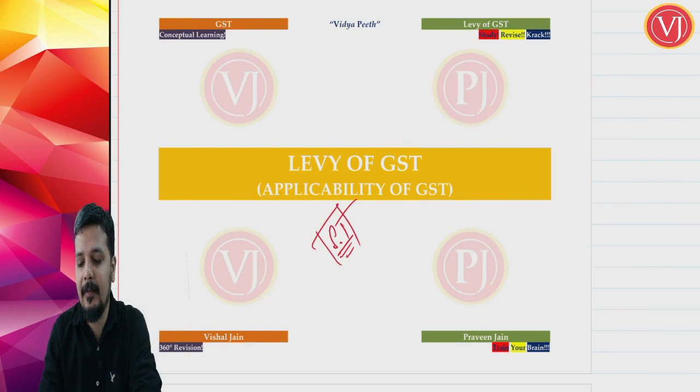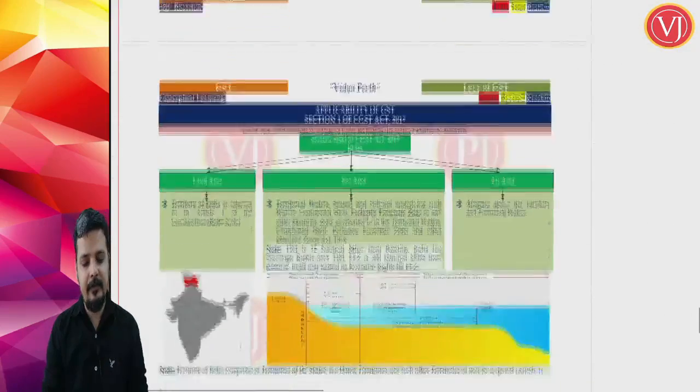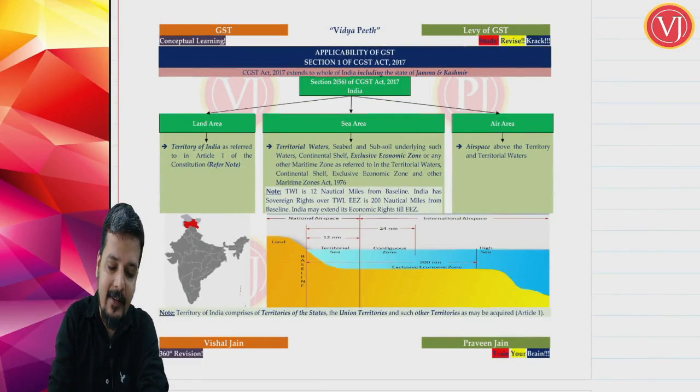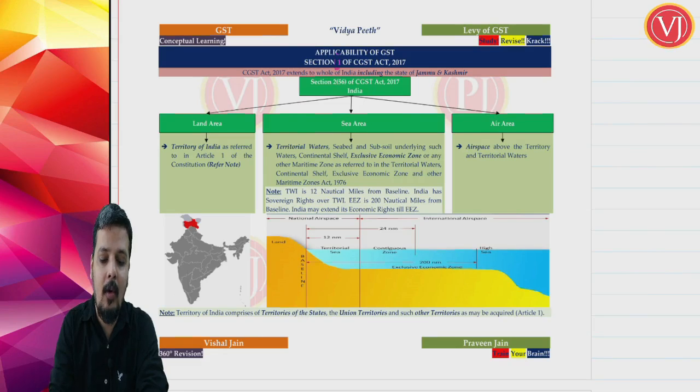The moment I say applicability of GST, you are asking to what extent of India the GST law is applicable. So, Section 1. And friends, when we move on to Section 1, it tells that the CGST Act is applicable to the whole of India, including the state of Jammu and Kashmir.